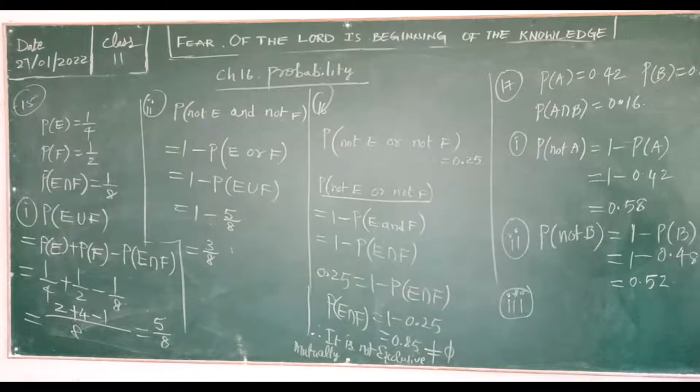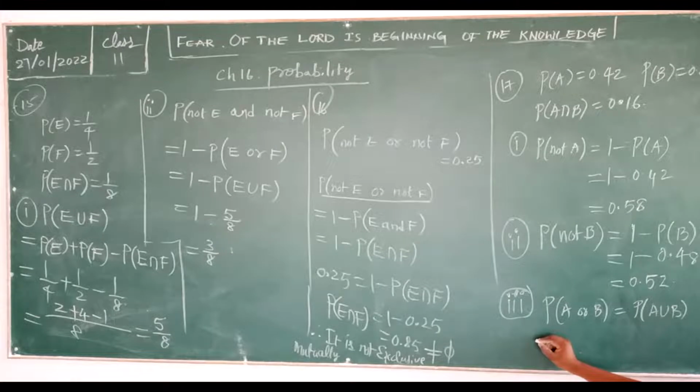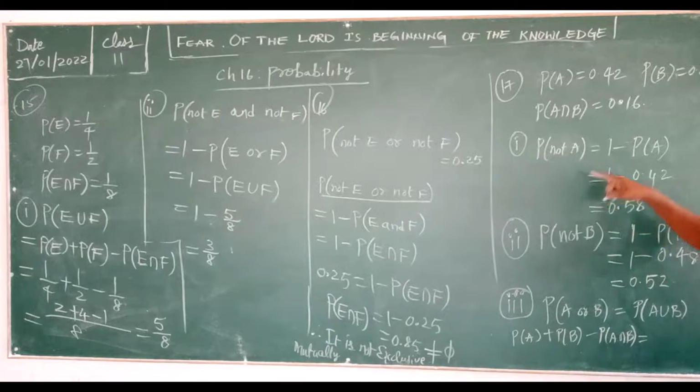So the third one I need to find is P of A or B, that is P of A union B. The formula is P of A plus P of B minus P of A intersection B. So you have P of A, P of B, and P of A intersection B. Just substitute and get the answer.